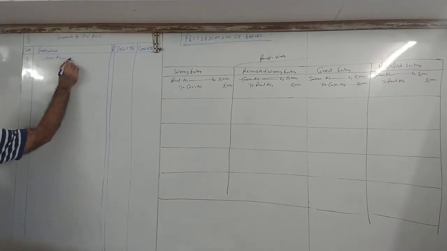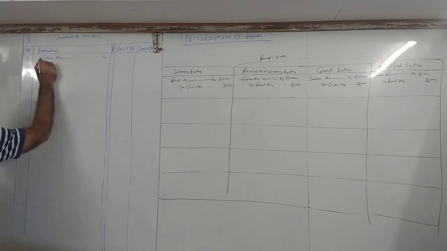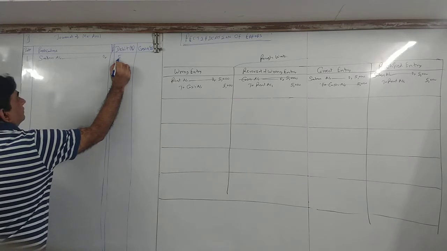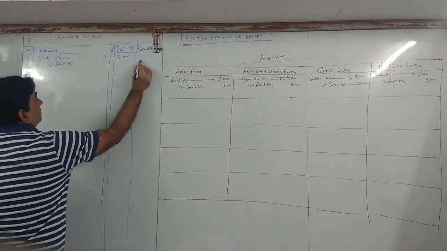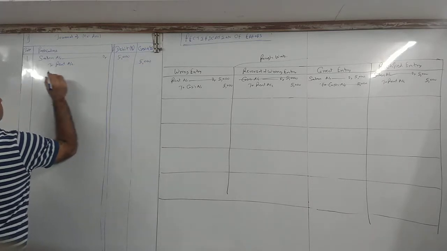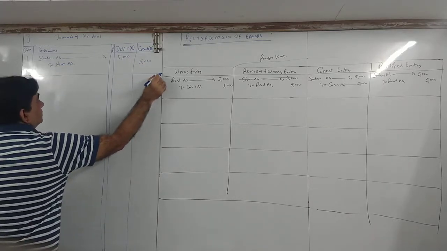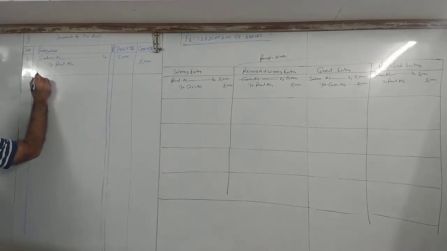Salary account debit 5,000 to rent account 5,000. Salary debit 5,000 to rent 5,000. Narration will make it simple.